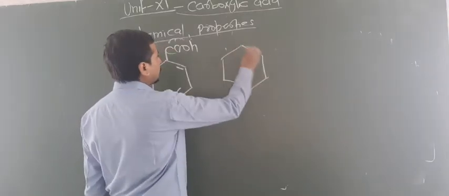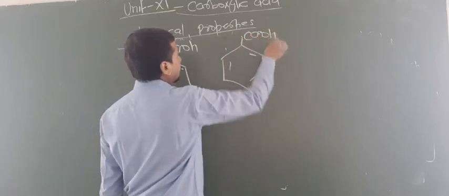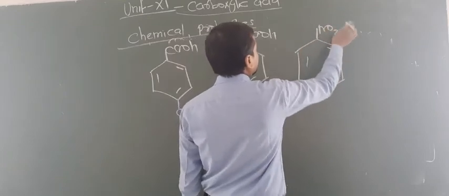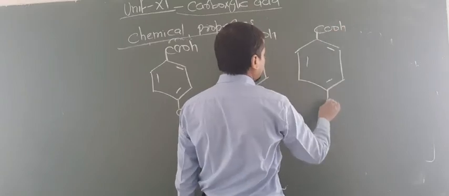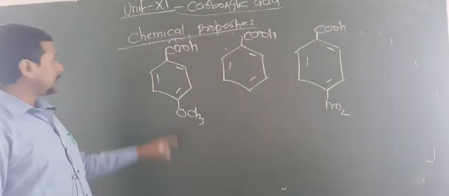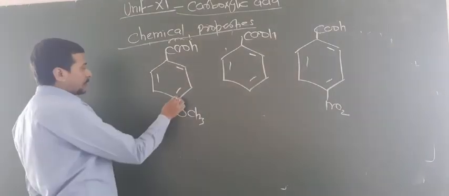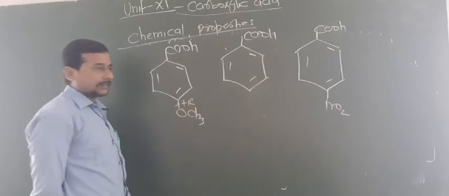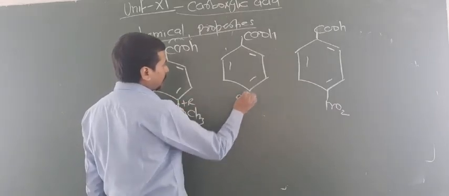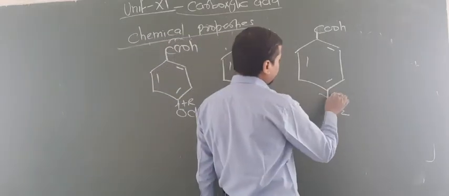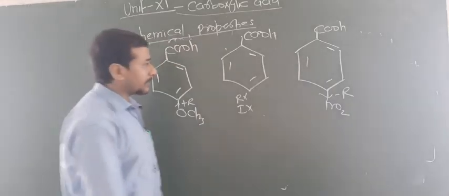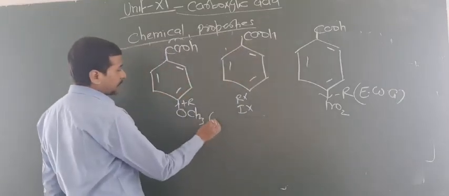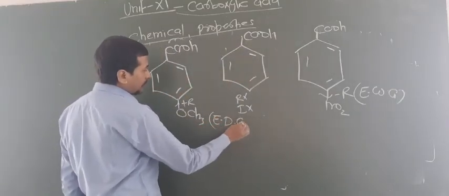One acid is given like this, the benzoic acid, and one acid given like this. First of all, you have to know what is common in all three. Look here, all three are benzoic acids. Here the para position contains methoxy, which has a plus R effect. Here there is no R and no I effect, and this has a minus R effect, that means an electron withdrawing effect. So this is an electron withdrawing group, and this is an electron donating group.